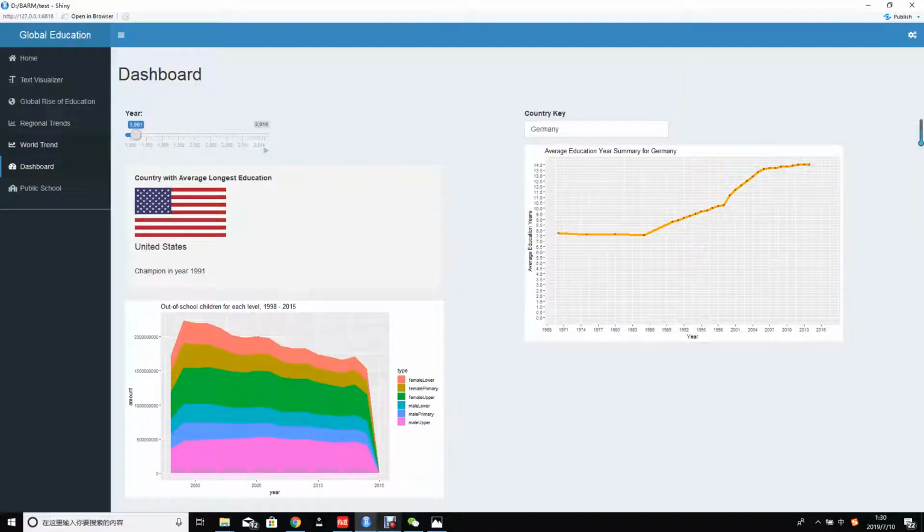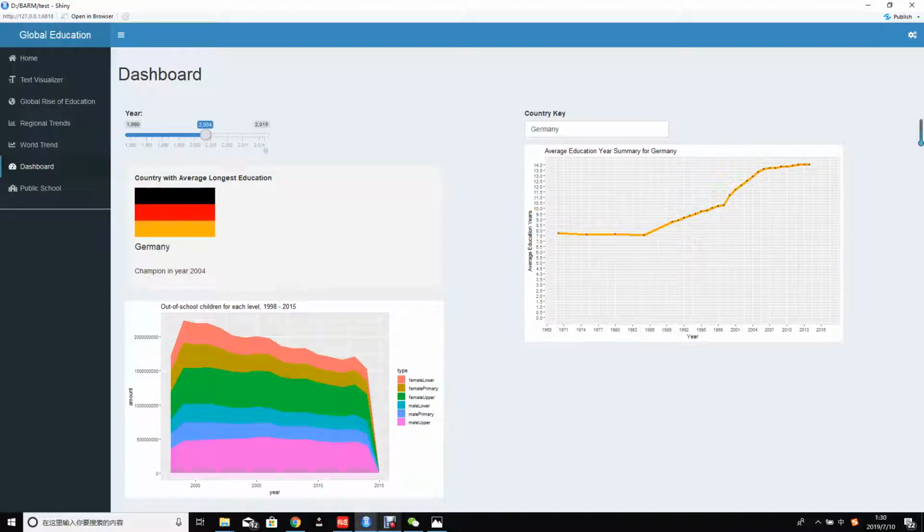Okay, here's our dashboard. You can see there is a picture for the country with the highest average education. The time range is from 1990 to 2015. You can see that in the 1990s, the United States has the highest average education, and going to 2000, things change.